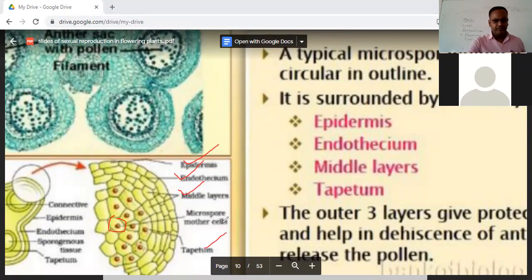So remember one thing, first of all, we have to say that it is made up of how many layers? It is made up of 4 layers from outside to inside: epidermis, endothecium, middle layer, the tapetum. Okay, now one by one regarding the different layers we will be discussing in detail.